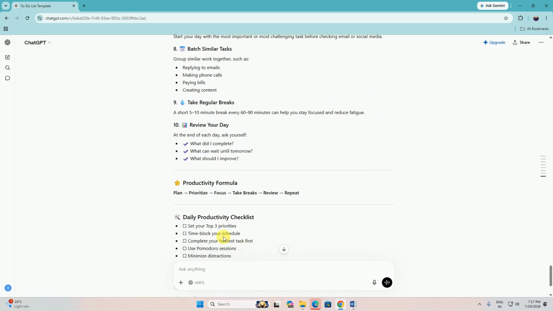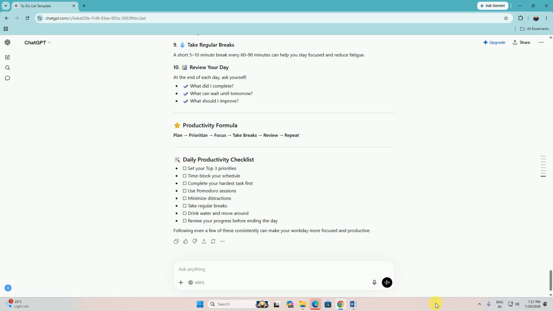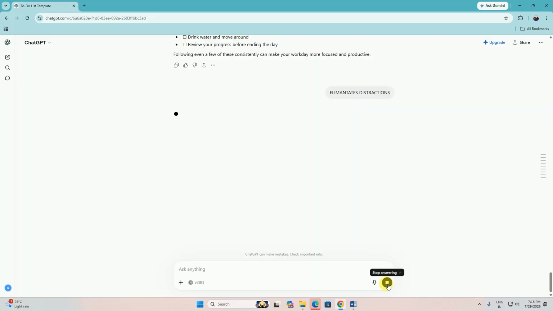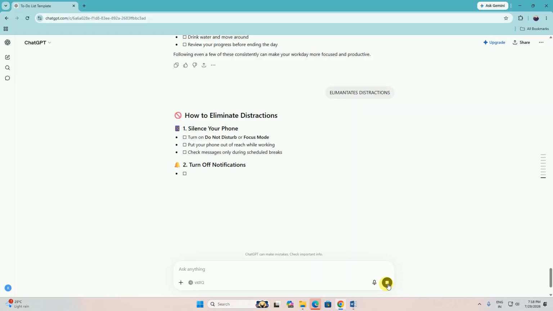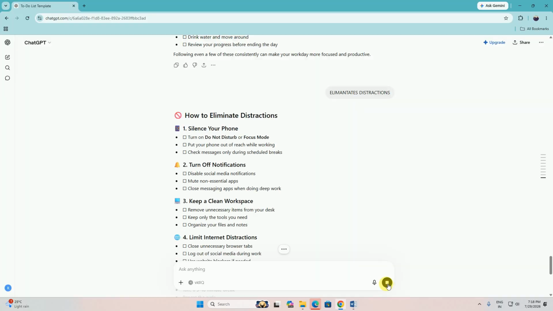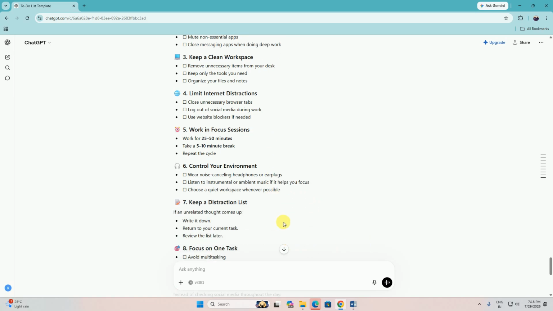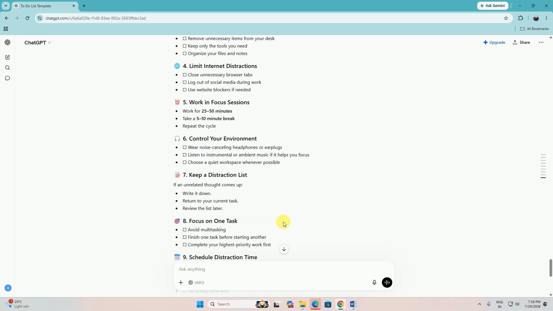Productivity formula: set your top 3 priorities. This way is the plan. The chart is very useful. Eliminate distractions. Silence your phone, turn off notifications, keep a clean workspace, limit internet distractions, work in focus sessions, control your environment. Keep a distraction list: write it down and return to your current task, review it later.